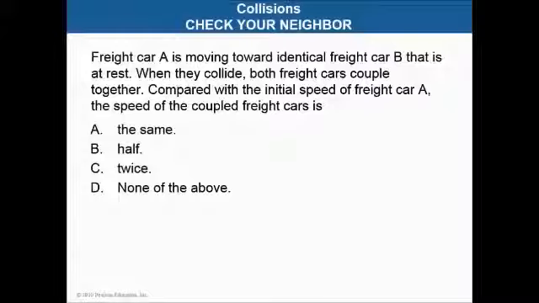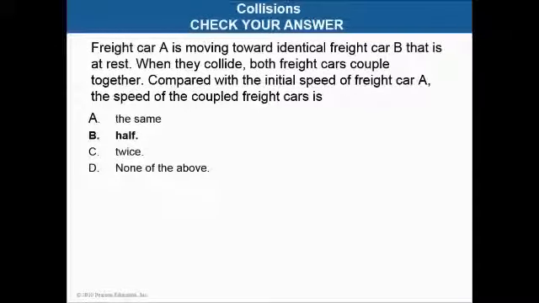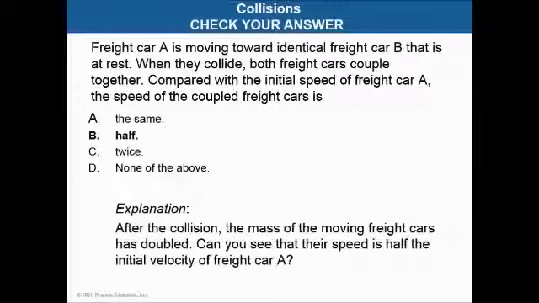The correct answer was B, half. And here's why. After the collision, the mass of the moving freight cars has doubled. I'll leave it up to you to determine why their speed is half the initial velocity of freight car A. And that brings us to the end of collisions and the end of this unit. Congratulations.